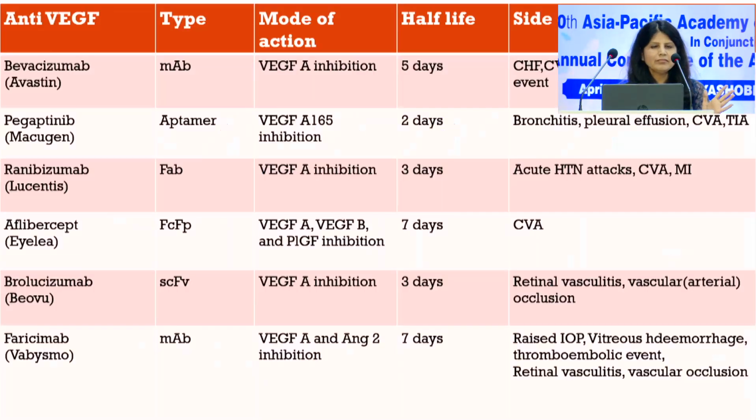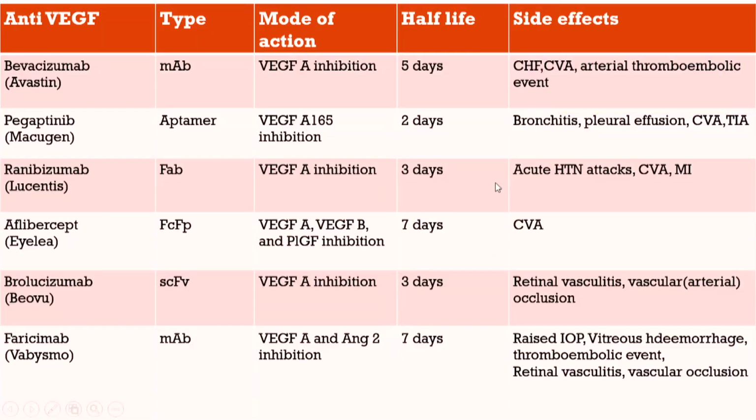Whenever we are talking about anti-VEGFs, we need to know that some act on just one kind of VEGF. Bevacizumab acts only on VEGF-A, while in comparison, there is Eylea, which would cause the downregulation of VEGF-A, B, as well as placental growth factor, which are again associated with inflammatory mediators.